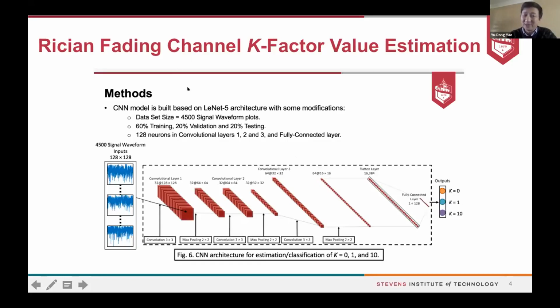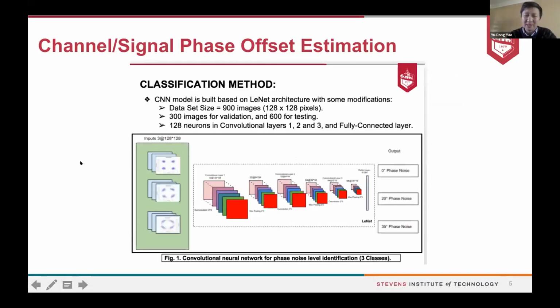Okay, so that's the point: how do we use deep learning to identify this? For example, this is the issue of channel or signal phase offset estimation. This again relates to the channel estimation or to the device features, device quality, right? And if you can see here, for this case, we have certain data. This is one of the transmission schemes called QPSK. In a normal high-quality channel and high-quality device, that might be the constellation. Then this would be a certain phase offset. This is a more severe phase offset.